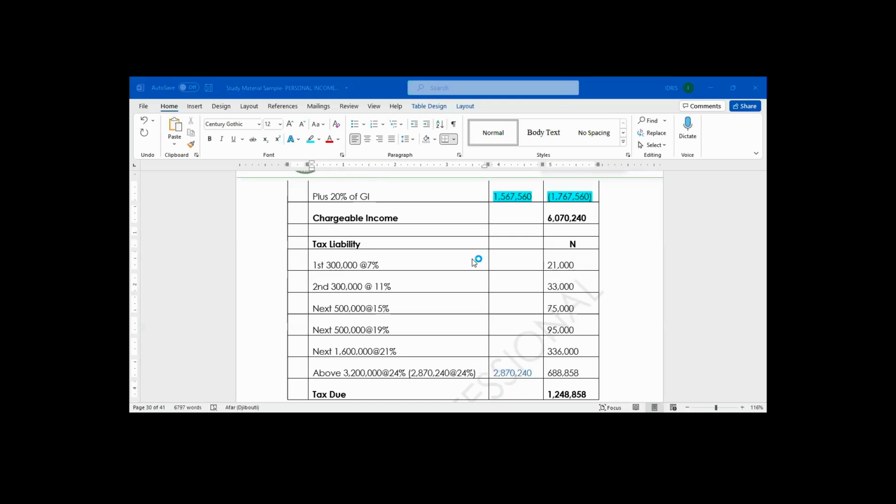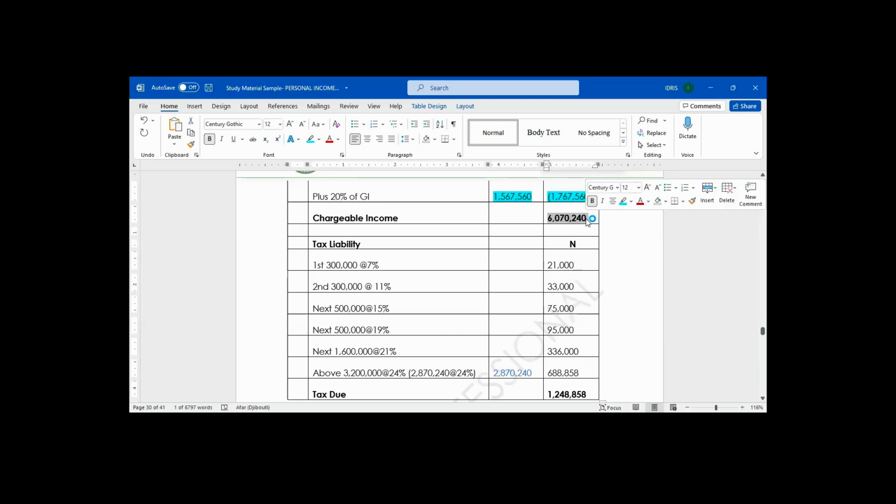That 3.2 million, I will minus it from my chargeable income.